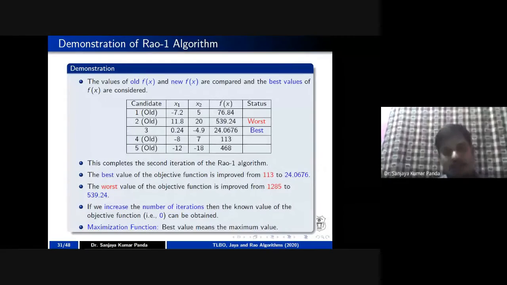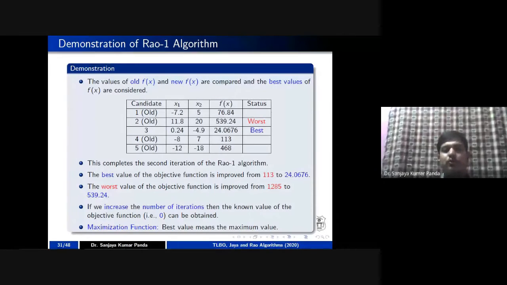So once you have calculated this, you can see our first solution, 113, is now improved to 24.0676, and the worst solution, initially 1285, is now reduced to 539.24, right? So you can see in each and every step we are getting close to the solution.